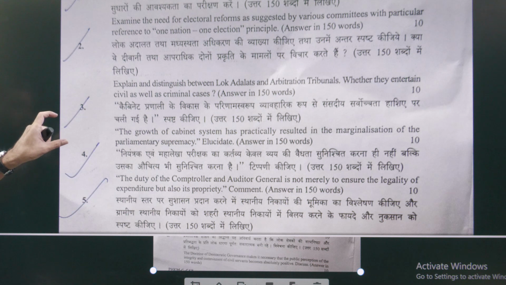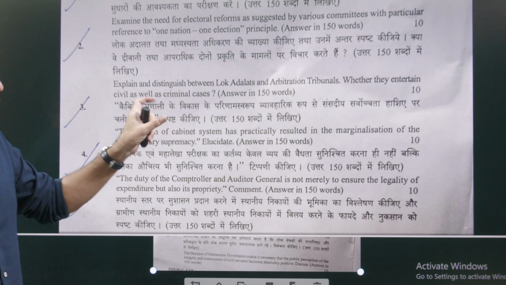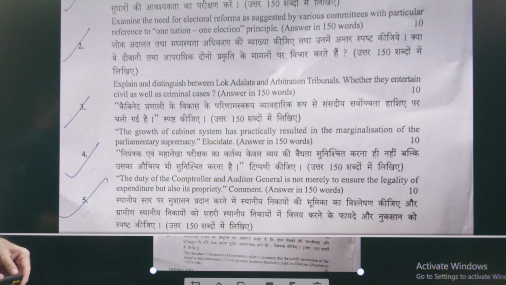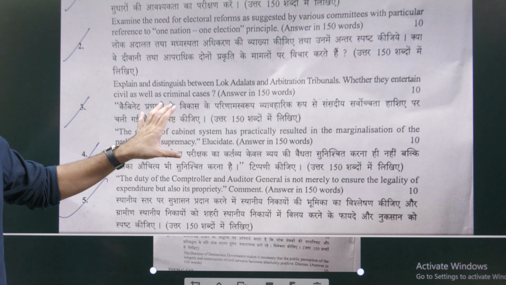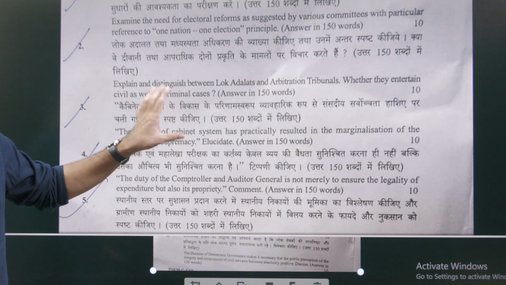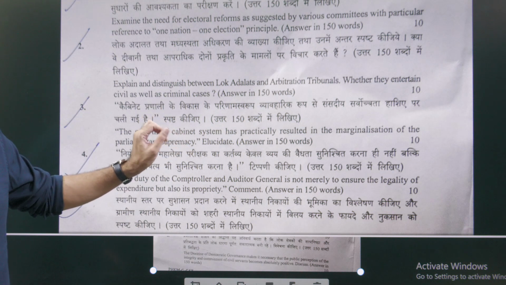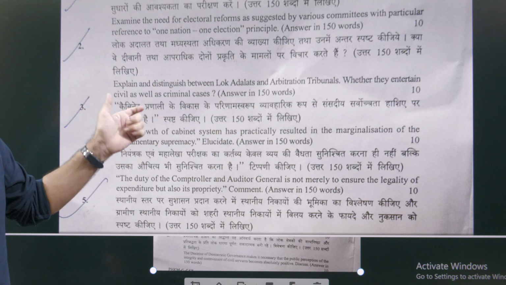Next, question number 2: Explain and distinguish between Lok Adalat and arbitration tribunal, and whether they entertain civil as well as criminal cases. This is regarding alternative dispute resolution. I explained in polity classes about Lok Adalats and arbitration tribunals. Arbitration tribunals are generally related to commercial disputes. Lok Adalats are generally related to civil and criminal cases.